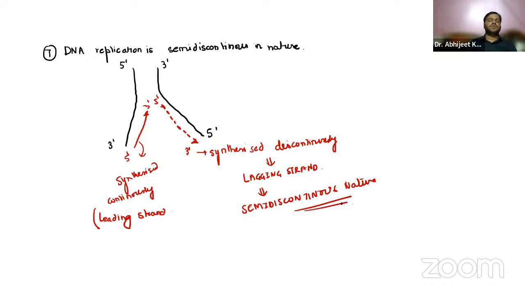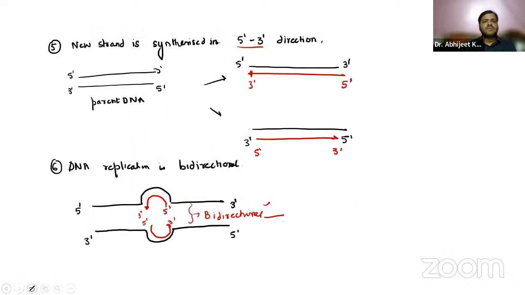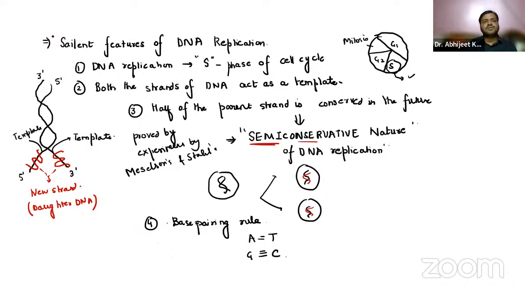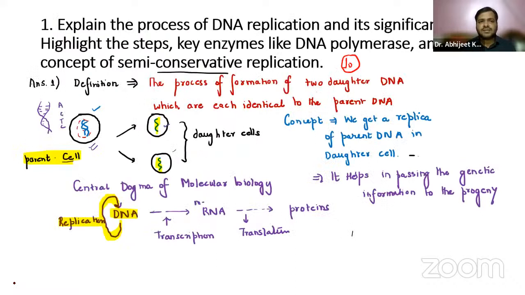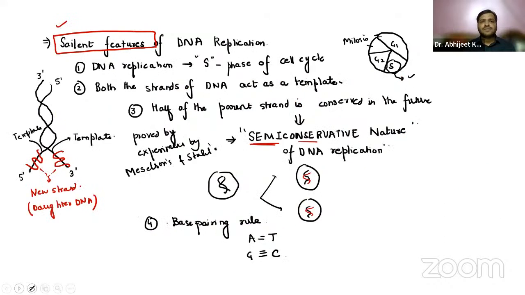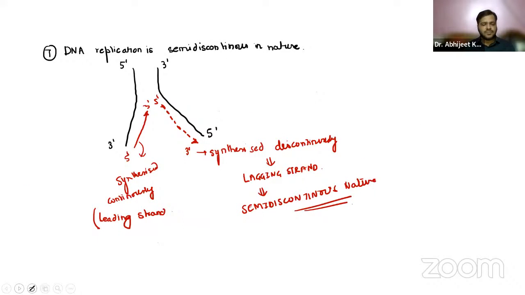Semi-discontinuous nature. Okay, it is the semi-discontinuous nature, right? So you have to remember all the 7 important salient features of the DNA replication. We have discussed the concept, the definition, and the salient features. All the 7 are important.